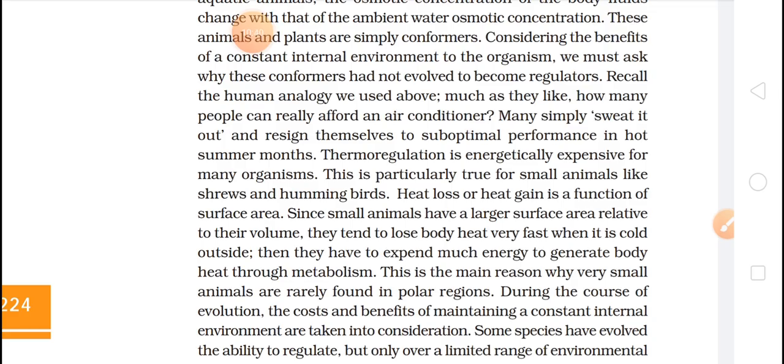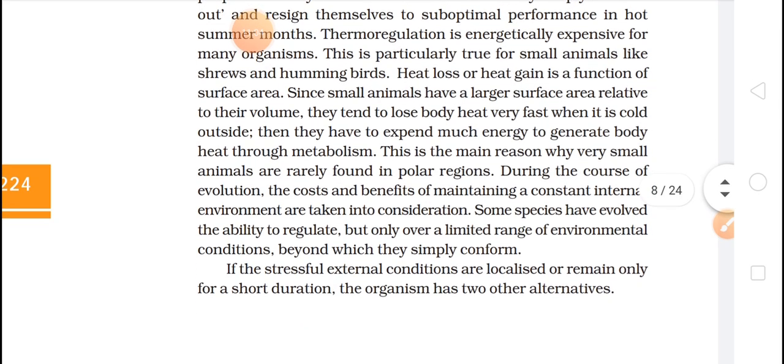Heat loss or heat gain is a function of surface area. Okay, so if you have a large surface area, heat loss is more. And if you have less surface area, then automatically it will be less. So since small animals have a large surface area relative to their volume, they tend to lose body heat very fast when it is cool outside, when they have to expend much energy to generate body heat through metabolism. This is the main reason why small animals are rarely found in polar regions.